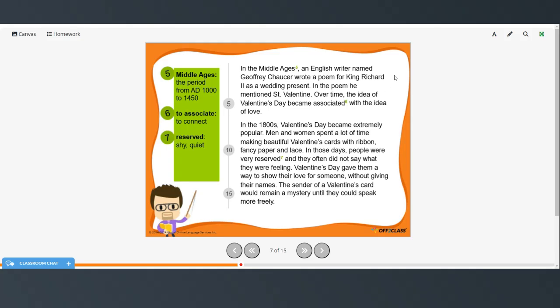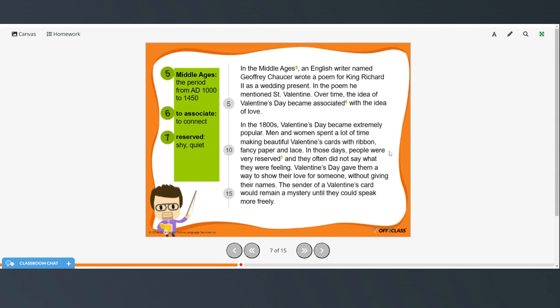In the Middle Ages, an English writer named Geoffrey Chaucer wrote a poem for King Richard II as a wedding present. In the poem, he mentioned Saint Valentine. Over time, the idea of Valentine's Day became associated with the idea of love. In the 1800s, Valentine's Day became extremely popular. Men and women spent a lot of time making beautiful Valentine's cards with ribbon, fancy paper, and lace.